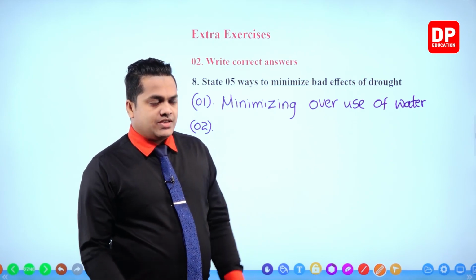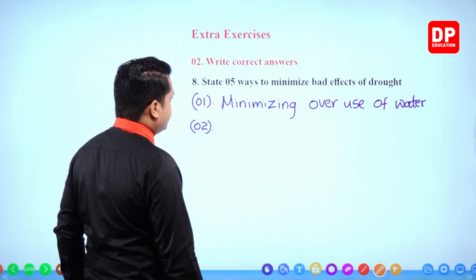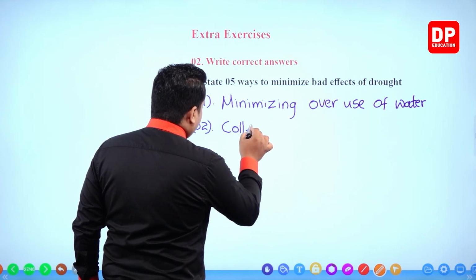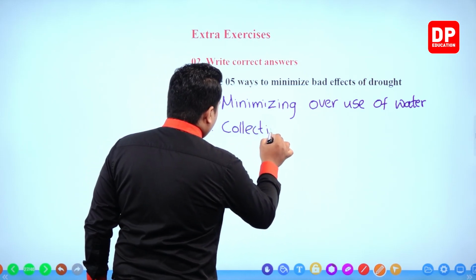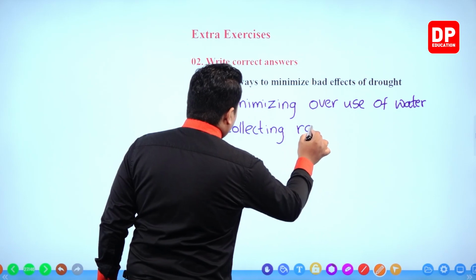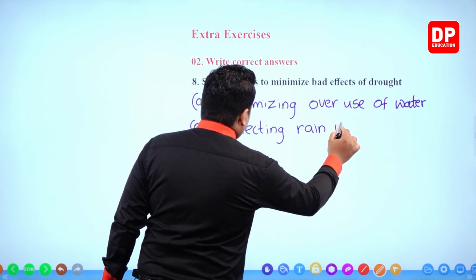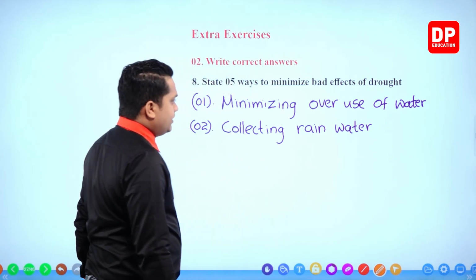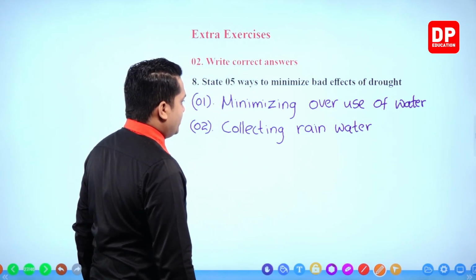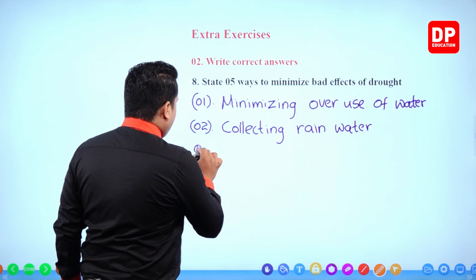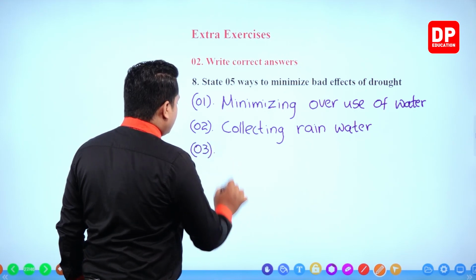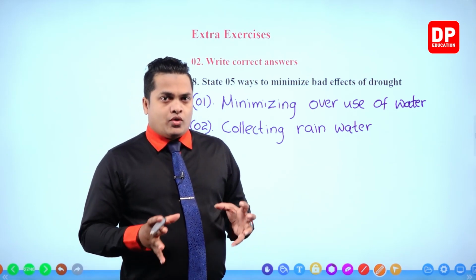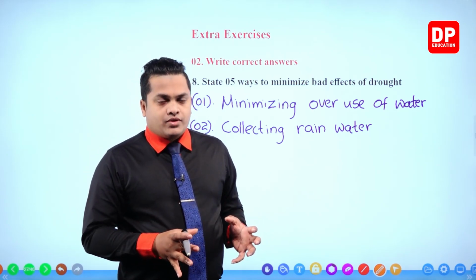So, the second one would be collecting rainwater.